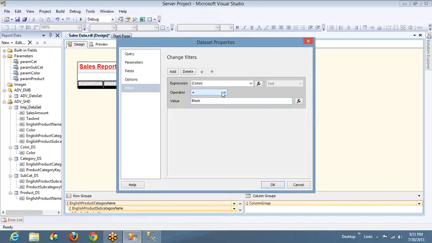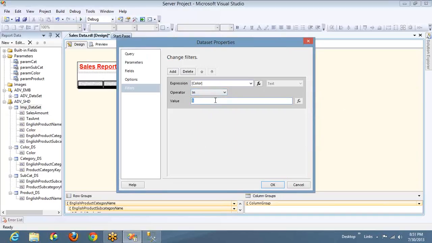Remember that, okay? And you have different operators like greater than if you are checking any integer value, greater than or equal to for dates and integers, and less than or equal to. And top n will take the top 7 records, top 10 records. Let's say if you give top n of 5, then it will show only the top 5 rows in that particular data set. This data set will return some 100 rows, let's assume, and it will show only the top 5. In the same way, bottom 5, top percent, bottom percent, and the in operator. If you want to check more than one value, then you can go for the in operator.